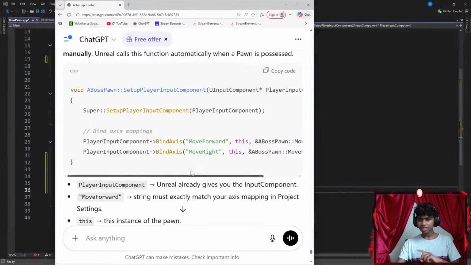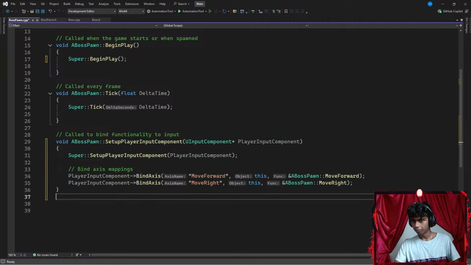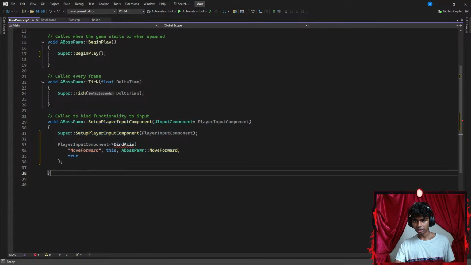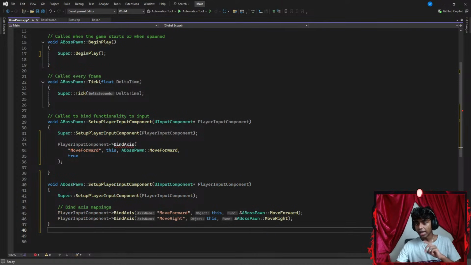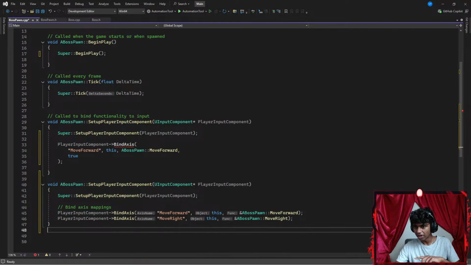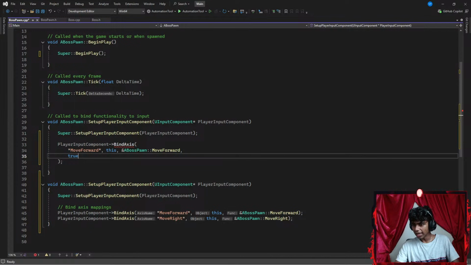Okay, let's see. Now, am I actually missing something? I might just copy this part to check if it works. Let's paste it here. Okay, this worked. What is something different that I did? Let's go with Control C and paste this down here. Let's see where I messed up. I have this parameter, player input component pointer towards bind axis, move forward, this, the memory address of a pawn. And then I go with move forward, ending with a semicolon.